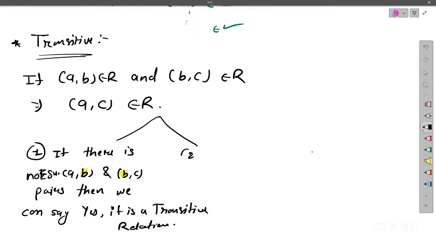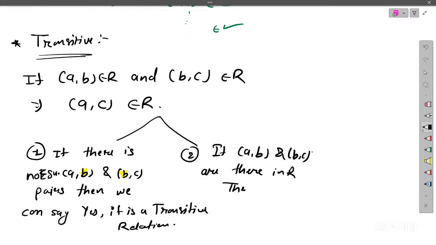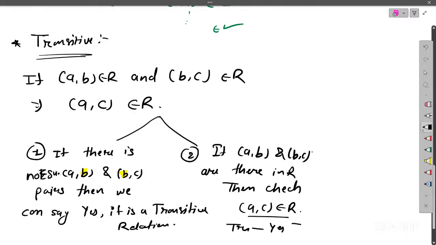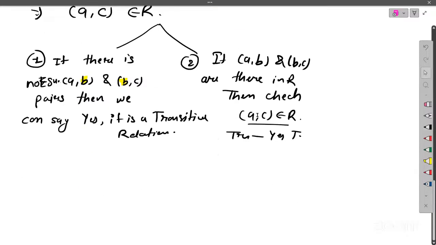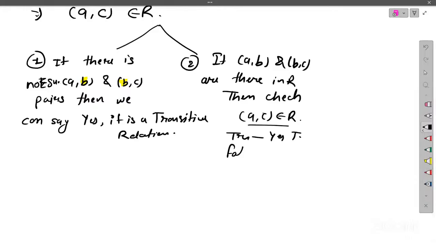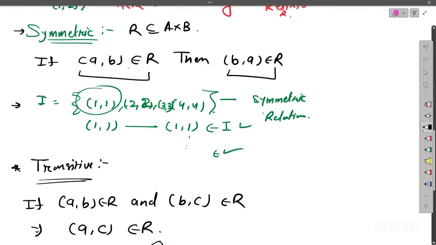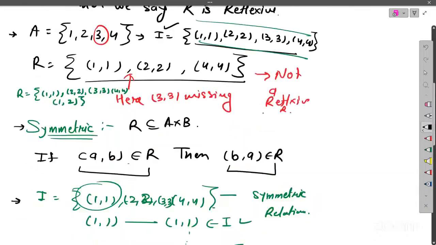The second part is if you find any pair (A, B) and (B, C) in R, then you have to check one condition: that (A, C) belongs to R. If it is true, then you can say yes, it is transitive, and if it is false, then it is not a transitive relation. Okay.